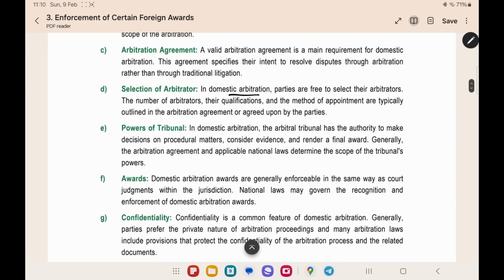In a domestic arbitration, the parties can select their arbitrators. Number of arbitrators, qualification, method of appointment, everything can be determined by the parties. It will be given in the arbitration agreement.